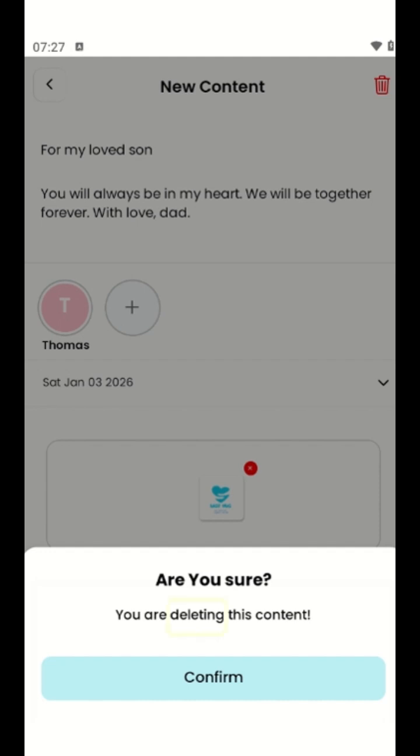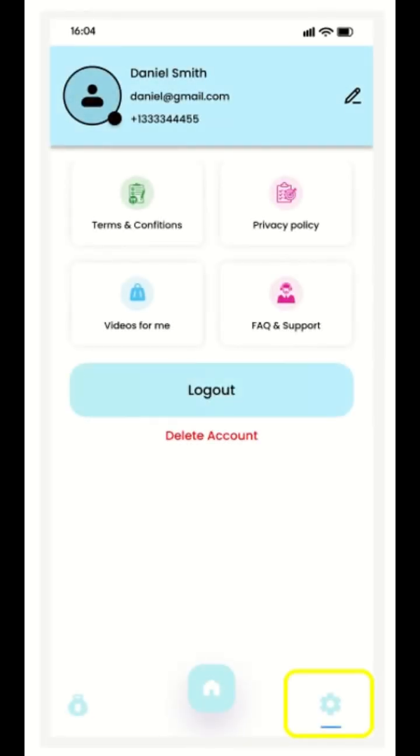We are almost ending this tutorial, but let's view how you can access app settings. This will be on the bottom right of your screen. Here, you will have access to the terms and conditions, privacy policy, help and support, or to edit your profile.